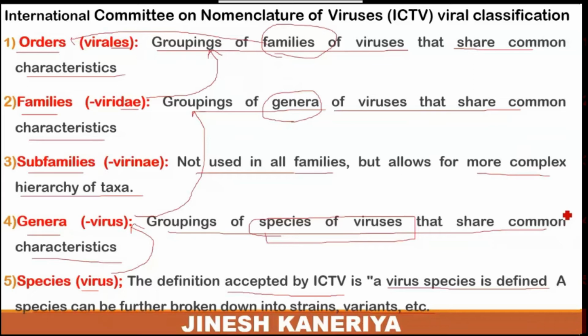Then the genera decide the family of the particular viruses, and the family decides the order of the viruses. So this is the increasing order of the classification system. The species is directly related to the genera, the genera is directly related to the family, and the family is directly related to the order of the particular virus.